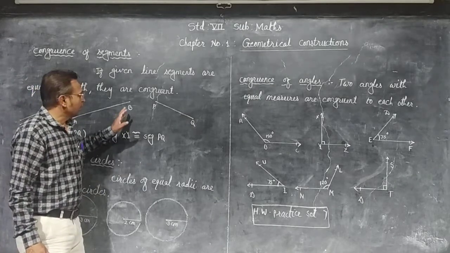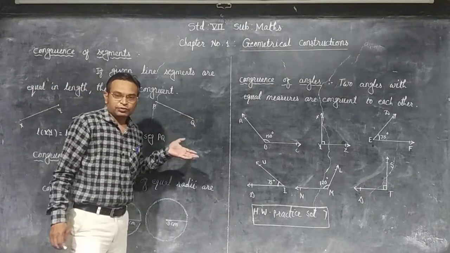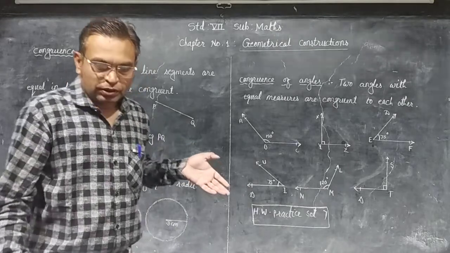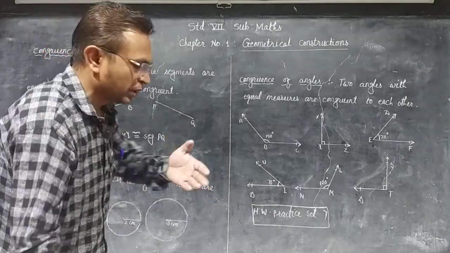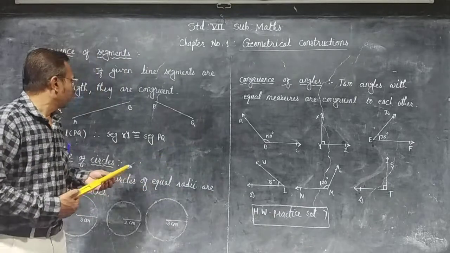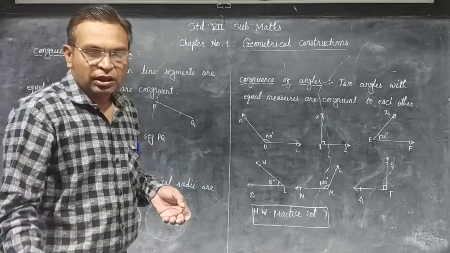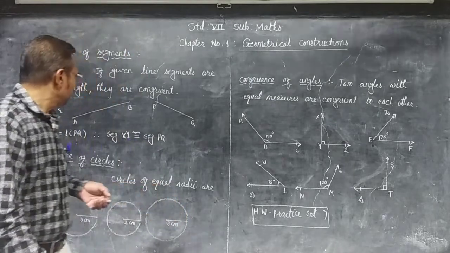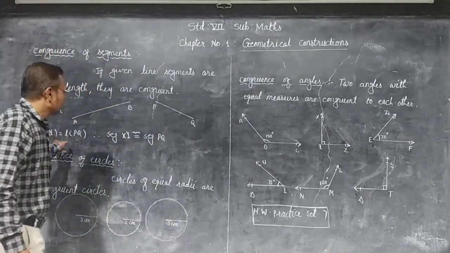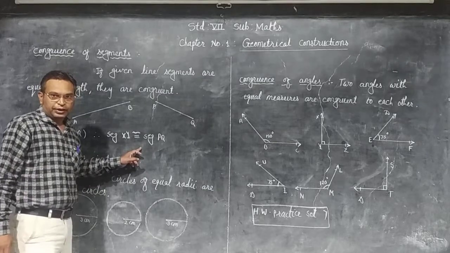We can draw many segments and verify with the compass or ruler whether they have equal lengths or not. If they have equal length, then they are congruent. Okay.